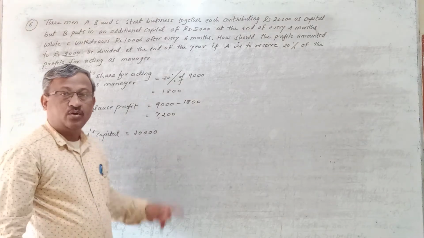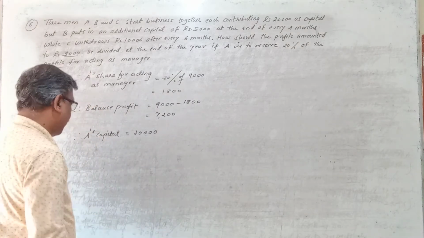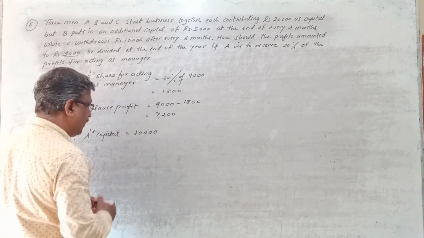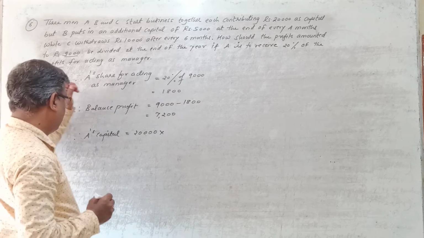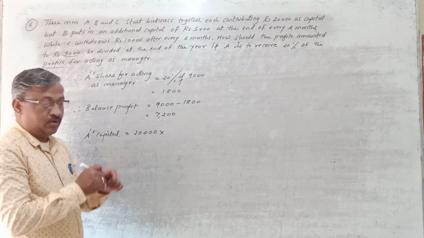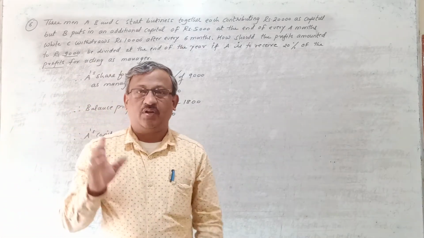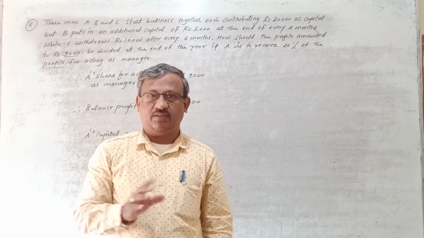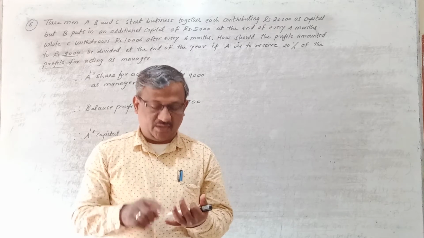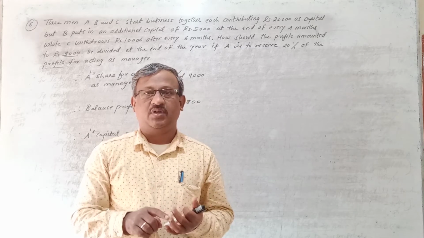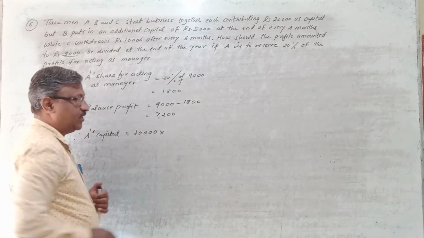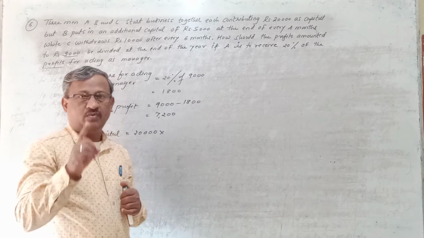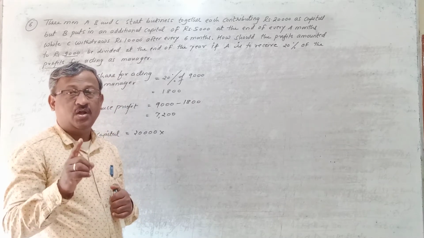So you have to find out what it is. A's capital, right? So A's capital is how much here? 20,000. So this 20,000 rupees, what does A do here? Neither he invests nor he withdraws. About A, nothing is given in the problem. Neither he invests capital nor withdraws capital from the business. Means whatever capital he has invested, 20,000 rupees, is used for the full 1 year, that is, for full 12 months.